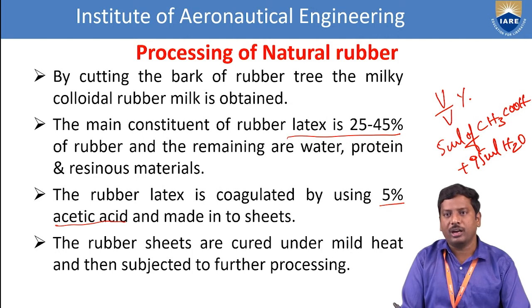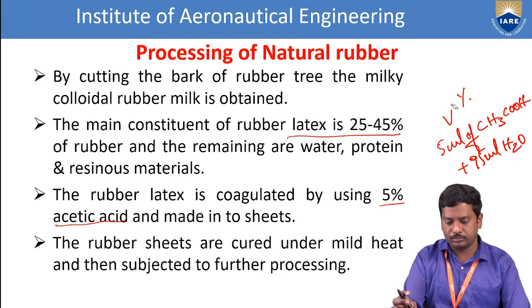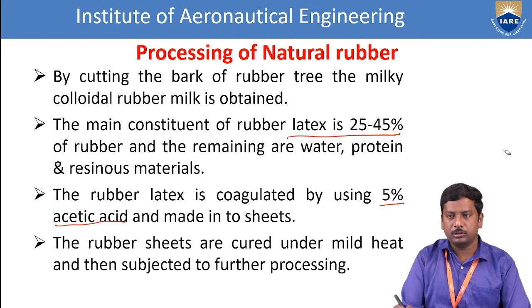So the rubber obtained from the latex is coagulated with the 5% acetic acid and made into sheets. That is nothing but a sheet rubber. The rubber sheets are cured under mild heat and then subjected to further processing.